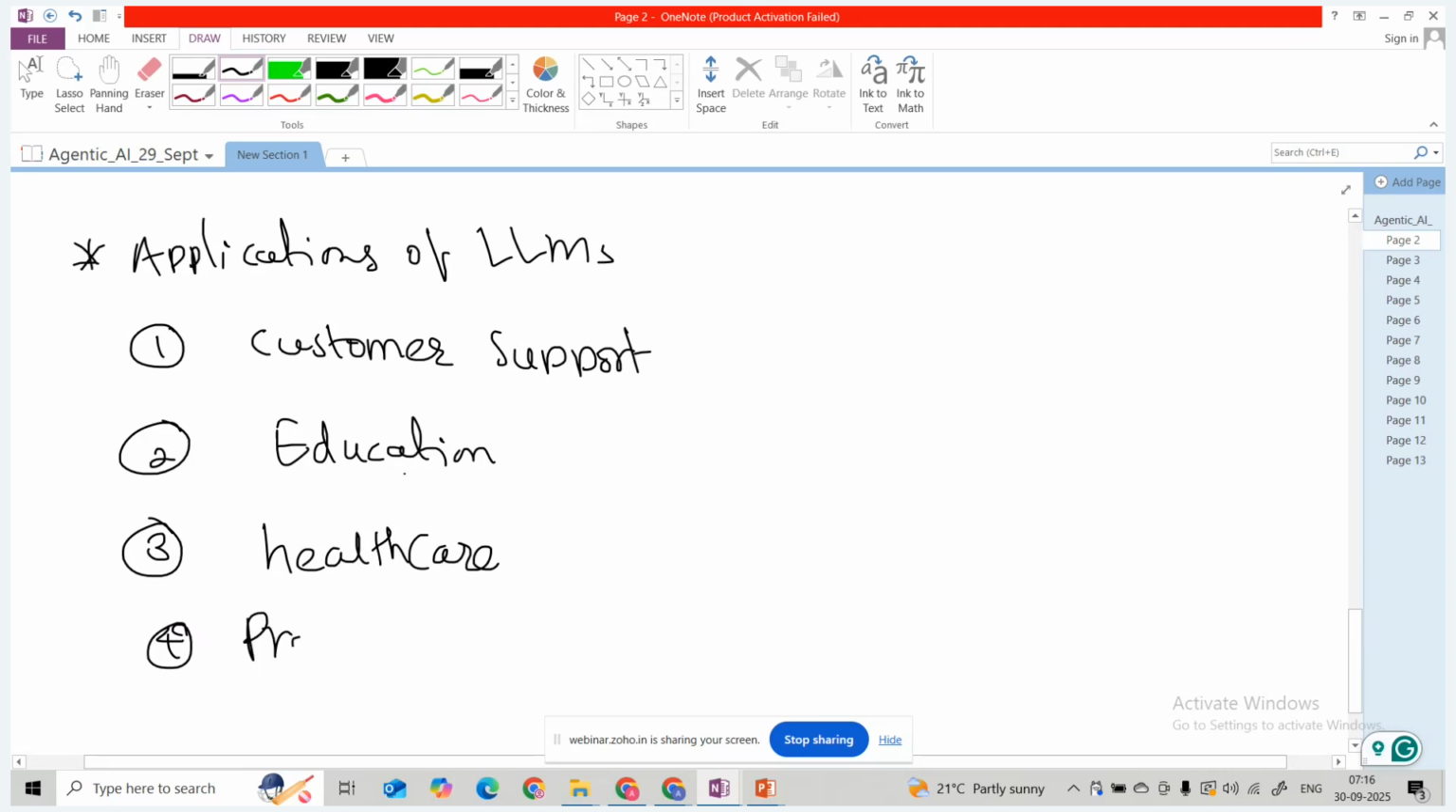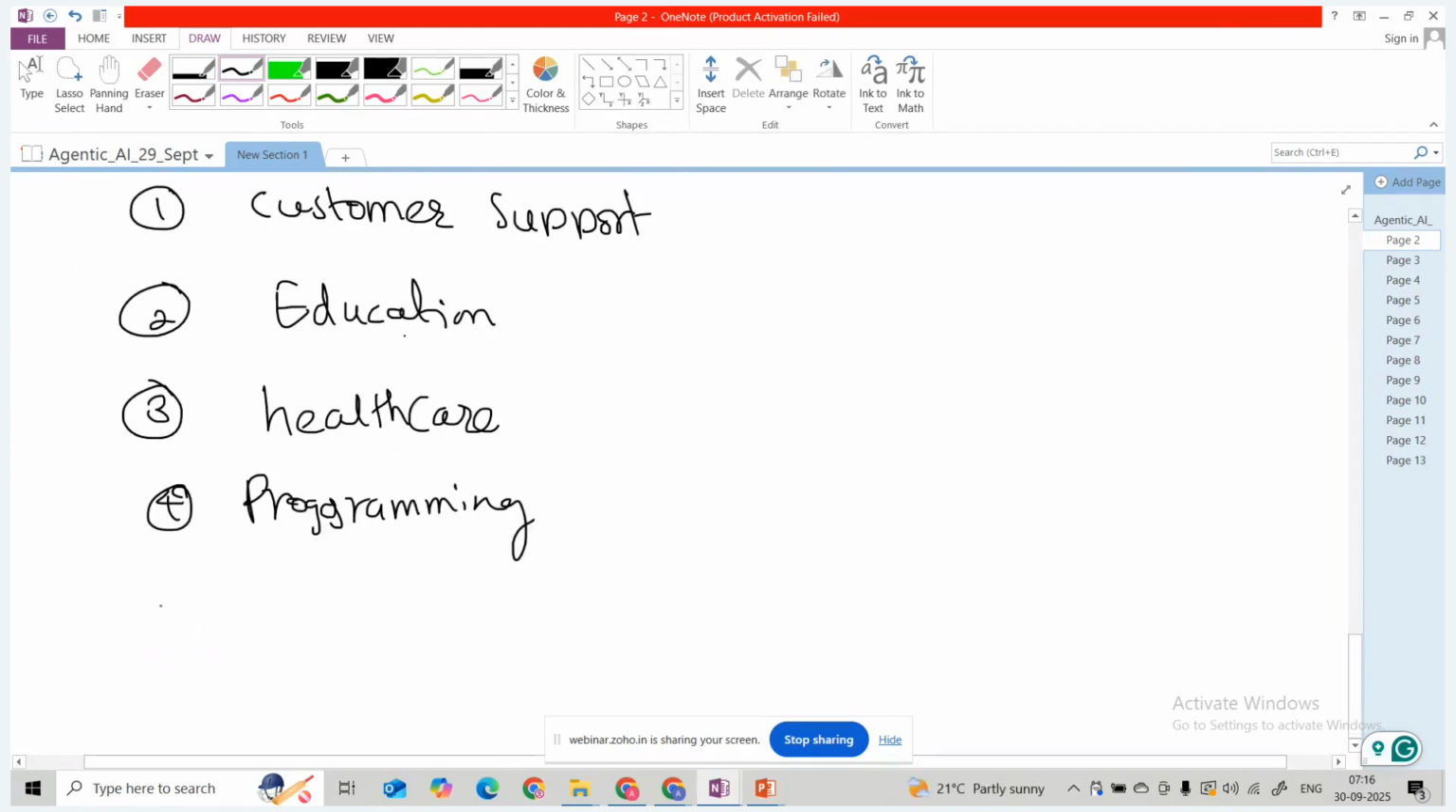Then in programming, software developers can use LLMs for code generation, debugging, and documentation. And then we have creative content, or content creation. Let's suppose I want to write a blog, marketing material, or a social media post. So these are the things where we can utilize LLM applications. There are multiple applications in the industry. Every business is using LLM applications.